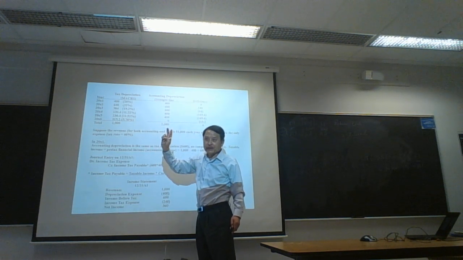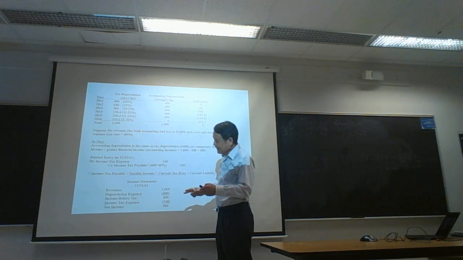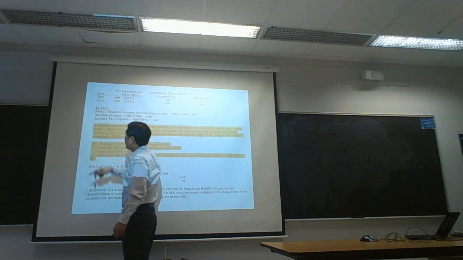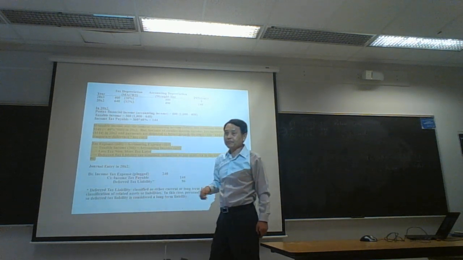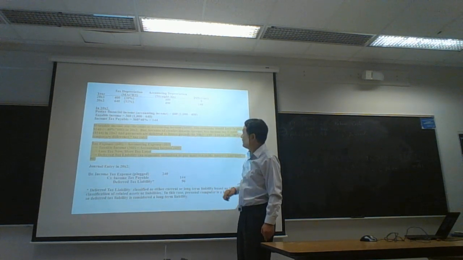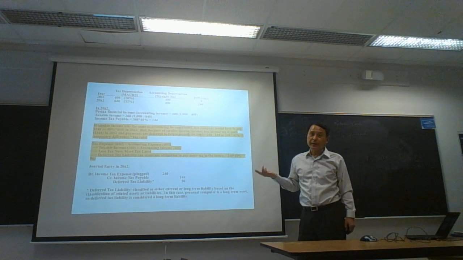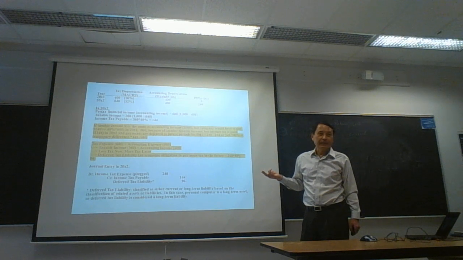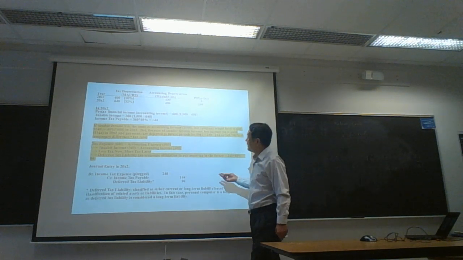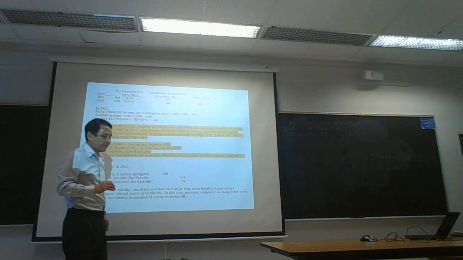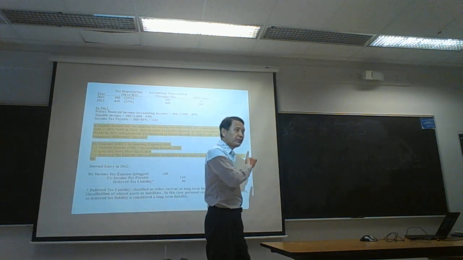We are in 2002, second year. Second year, tax depreciation is 640, 32% is depreciated. But accounting depreciation is still 400, always 400 on the straight line. So the temporary difference in depreciation in the second year is 240.